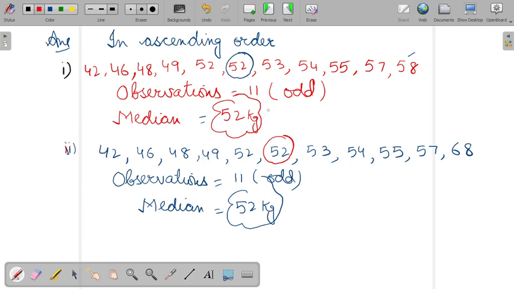So what do you observe in this median concept? First, you have to write the observations in either ascending or descending order. Then you have to see whether the number of observations is odd or even. If it is odd, then the middle term will be the median. But if it is even, then the median will be the mean of the middle two observations. Isn't it? This concept is quite easy. Median is quite an easy concept.